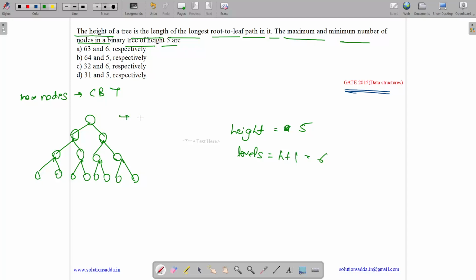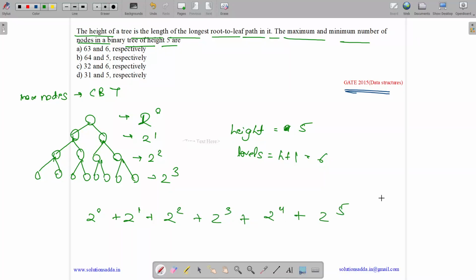So number of nodes at first level is 2 to the power 0 or 1. At the next levels it is 2 to the power 1, 2 square, 2 cube. So for height 3 we go till 2 cube. So for height 5 we will go till 2 to the power 5: 2 to the power 0 plus 2 to the power 1 plus 2 square plus 2 cube plus 2 to the power 4 plus 2 to the power 5.